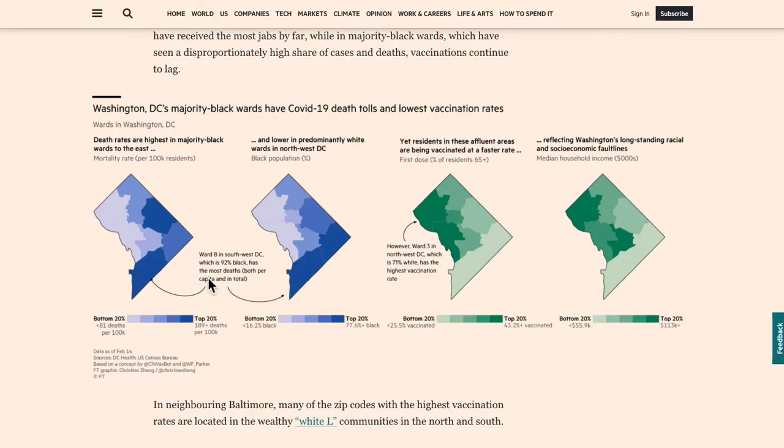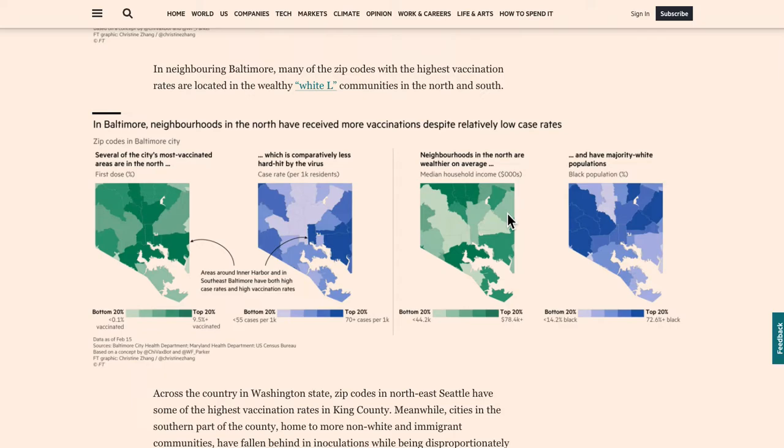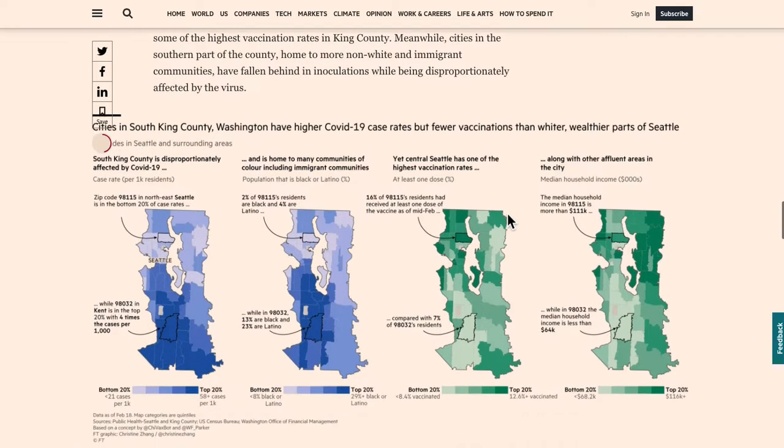So I can very quickly see the correlations, or the relationships here, between the southeastern part of D.C. for the demographic distribution and for the COVID death rates over here. And again, in these second two maps in the northwest part of the city. It's a little bit easier here because we just have fewer observations or fewer geographic units. Here we get to Baltimore, same kind of thing. Again, we're just walking through. Is it easy for me to compare across cities? No, but that's clearly not what they're driving at. That's really not the focal point of this article. We're comparing within these individual cities.